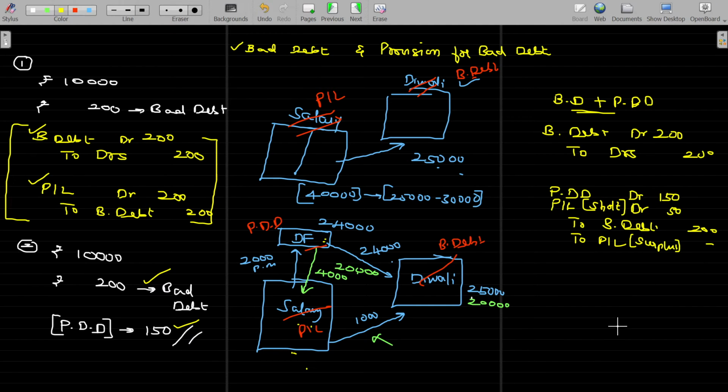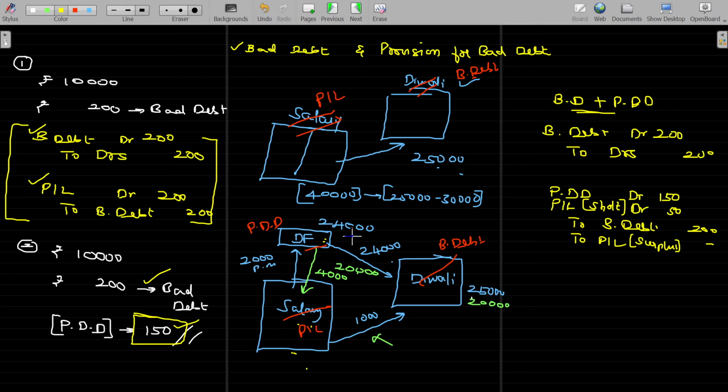But in this illustration, we don't have the surplus. Now, my question is, how this 150 came? 150 is nothing but the amount created in the previous year for adjusting this one. This Diwali fund, 24,000 rupees is created by depositing each and every month some amount from the salary to this account, right?